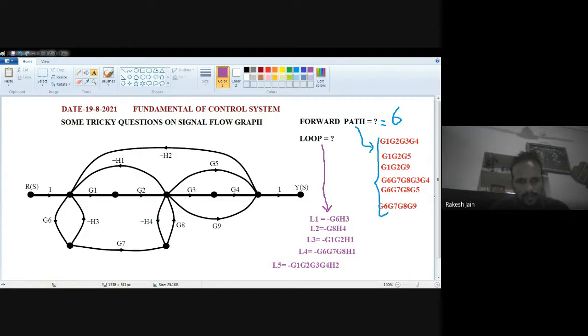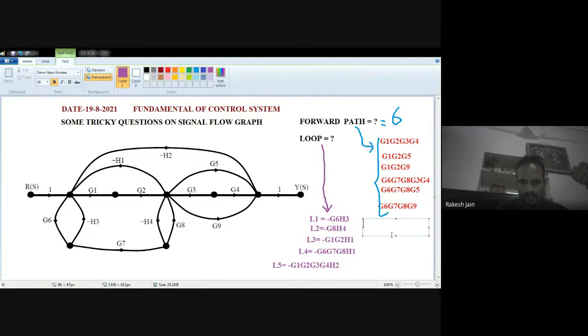G1, G2, then G5, then minus S2 is also a loop. Yes, this is also a closed path. See very carefully. G1, then G2, okay, then G5, and then minus S2. This is also a closed path. G1, G2, G5, and H2. I am writing down here about the sixth loop.